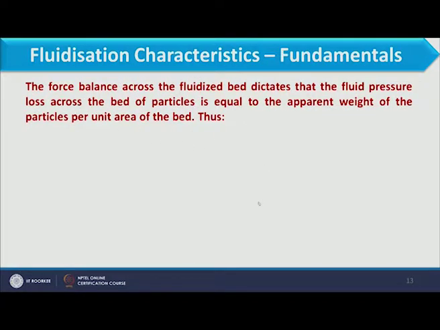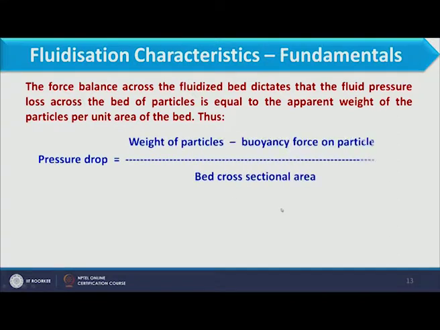The force balance across the fluidized bed dictates that the fluid pressure loss across the bed of particles is equal to the apparent weight of the particles per unit area of the bed. So the balance should be like this: pressure drop equals weight of particles minus buoyancy force on the particles, divided by bed cross sectional area.